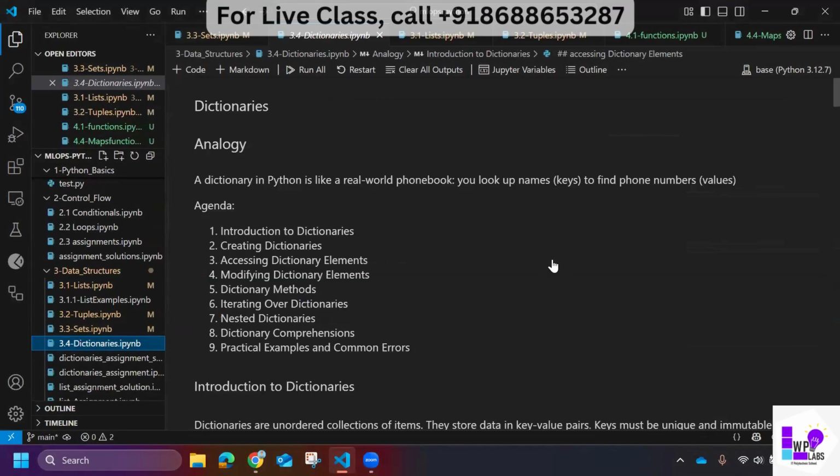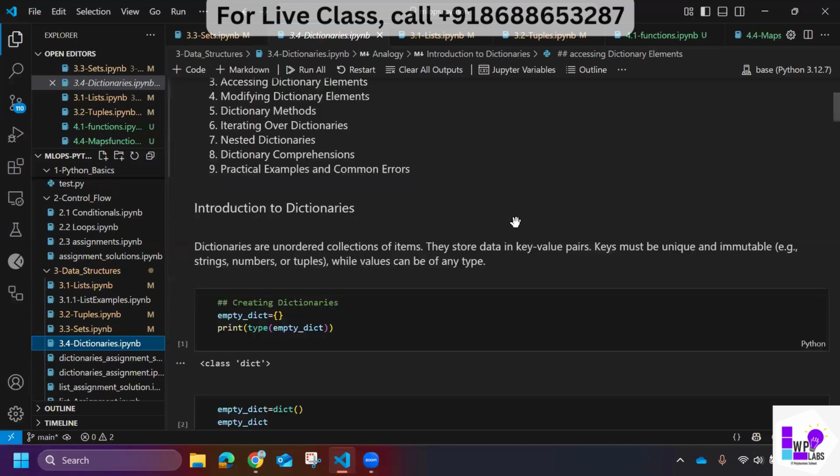So what are dictionaries? What kind of functionality or behavior do dictionaries possess? We need to get familiar with that. You can understand a dictionary like a phone book, or like a key value pair. What do I mean by key value pair? Whenever we are working with a dictionary as a data type, there will be something called a key, and that particular key will have an associated value.